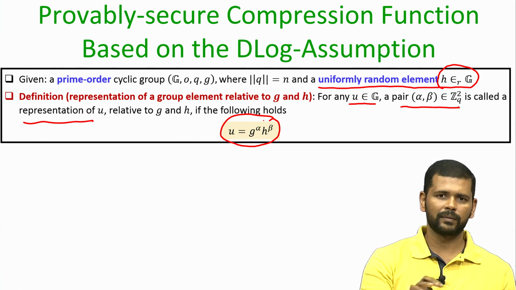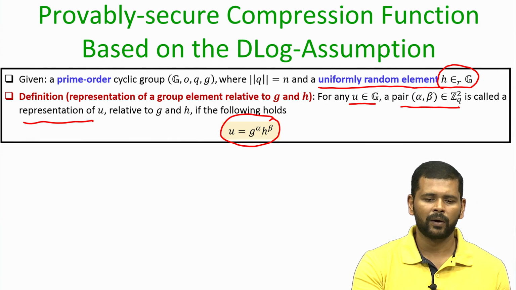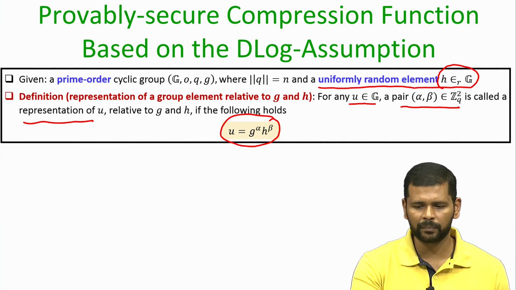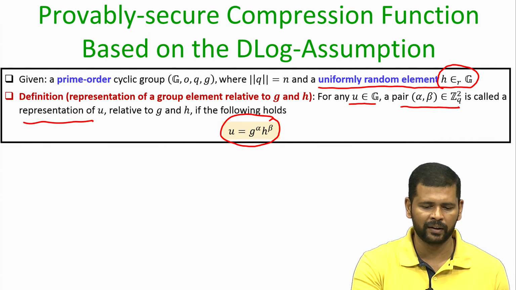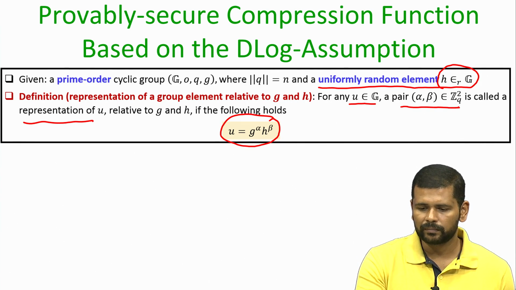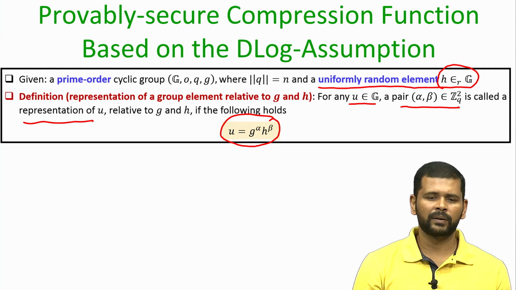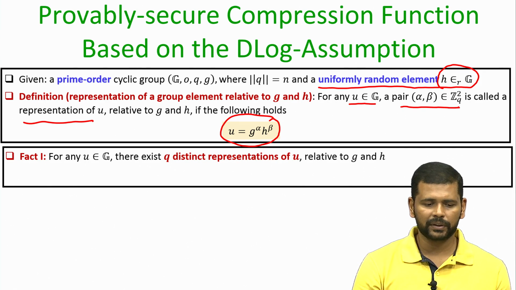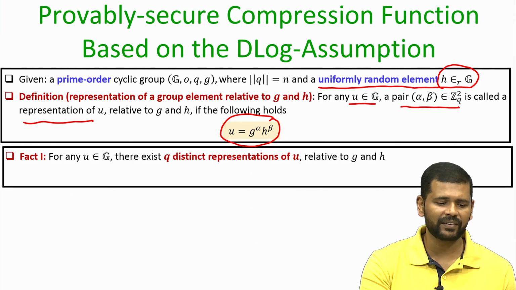Again I stress this whole discussion is with respect to the assumption that my underlying operation is a multiplicative operation, but all these definitions and discussion can be carried over for the cyclic group where the underlying operation is additive. So, we have the definition of a representation of an element relative to g and h. Now, with respect to these definitions we have certain facts.